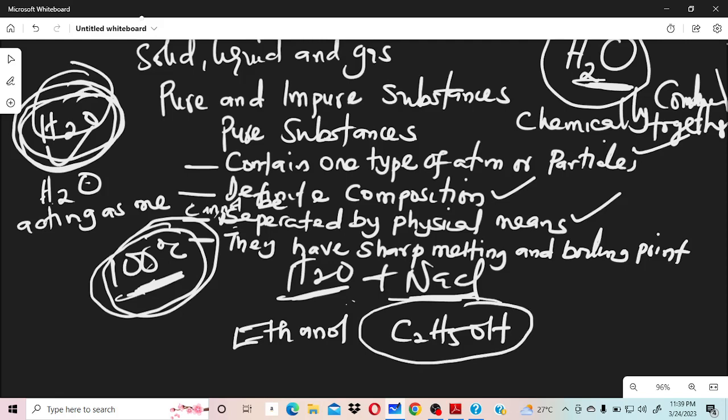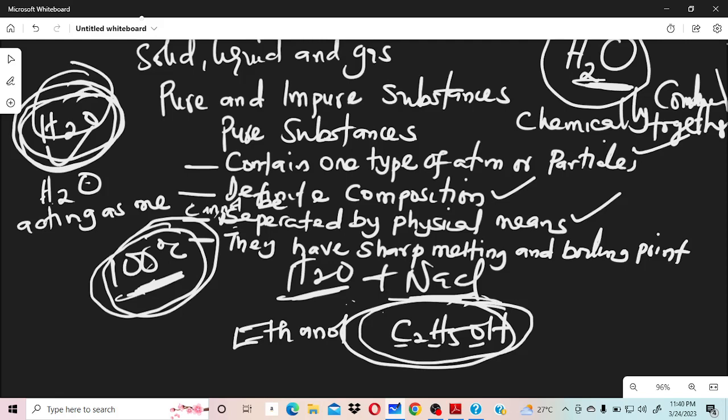You don't have any other thing. Despite the compound here containing carbon, hydrogen, and oxygen, they are chemically combined together. And when they are chemically combined together, they will be acting as one. I hope that is clear. They are not in that particular substance as different elements. They are there as one single compound. And the name we will be calling them is one molecule of ethanol. We are not going to say two molecules of carbon, five molecules or atoms of hydrogen. No, they are now chemically combined together, so they are acting as one.